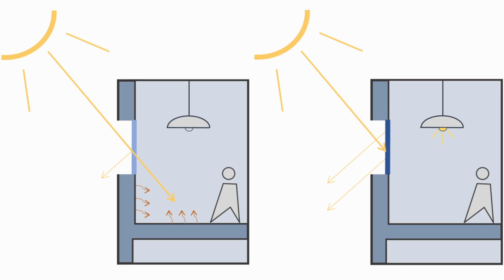On the right-hand side, we might want to do exactly the opposite, so to block all solar irradiance. And in this case, we will be completely in the dark, so we need to turn on the artificial lighting, and also it is less nice for the user to not have natural daylight, even though we are saving energy for cooling because the environment is not heating up. So it is clear that between these two extreme cases, we need to find a trade-off somewhere in between.